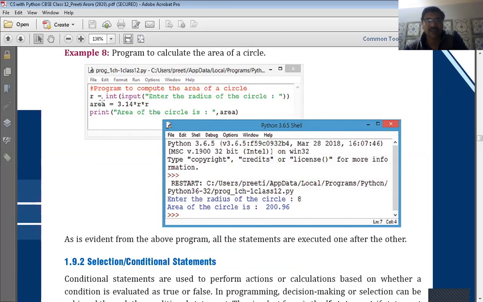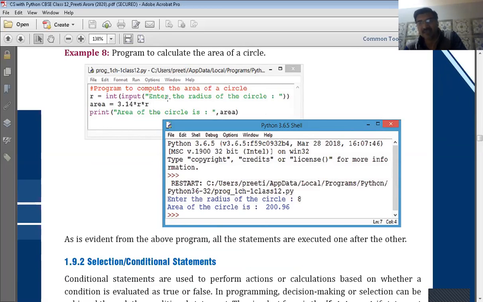Like in this program, the first statement, program to compute the area of a circle, is a comment. So this will be ignored by the computer. The computer first goes to this statement, checks that this is a comment, and then ignores it. Then it will go to the second statement, check that this is an input statement, it is taking input from the user.